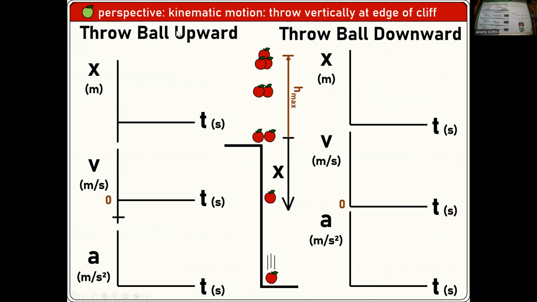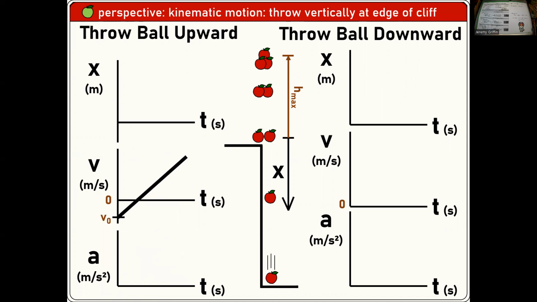Let's start with throwing the ball upward, straight upward. Remember, down is positive, so up is negative. Let's start with this middle graph right here. If you throw it upward, aren't you throwing it in the negative direction? Which means it has a negative initial velocity, and then gravity is going to pull it the other way eventually, right? Bam, just like that.